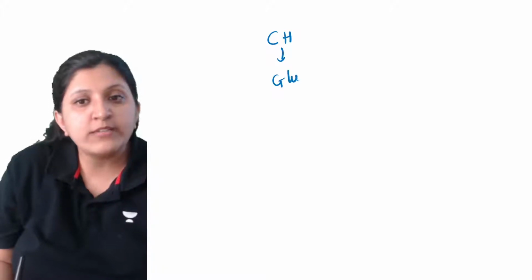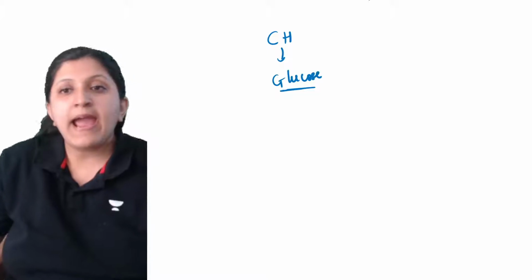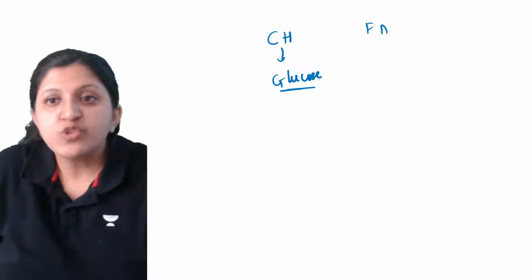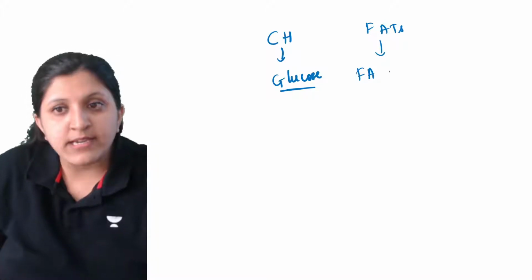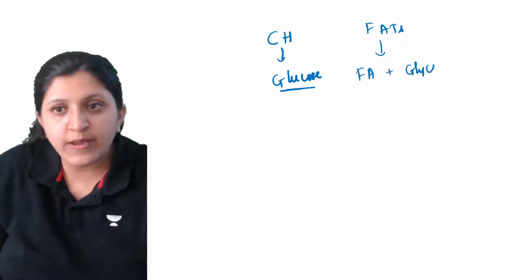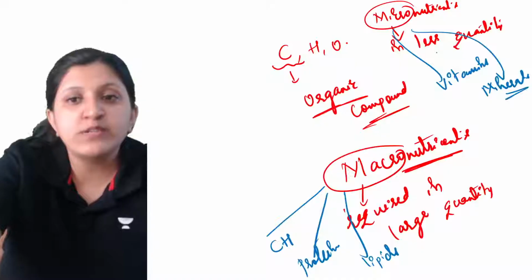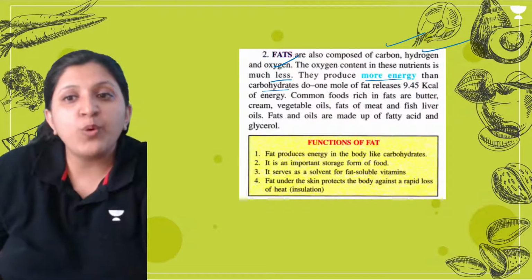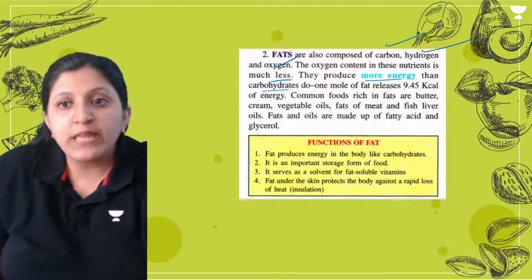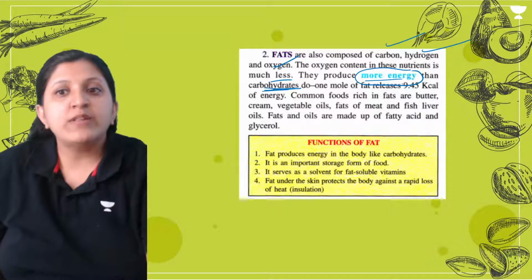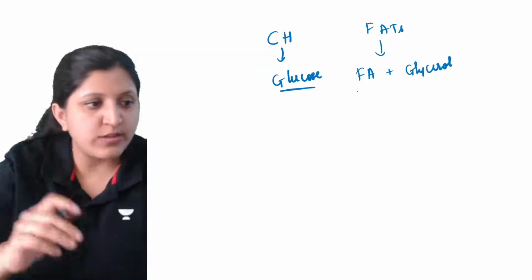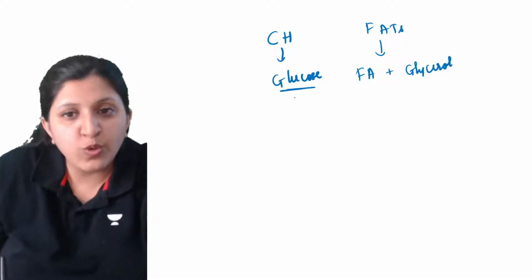When carbohydrates are broken down, the simple product we get is glucose. When fats are broken down, what are we getting? Fatty acid plus glycerol. So fats provide more energy than carbohydrates.